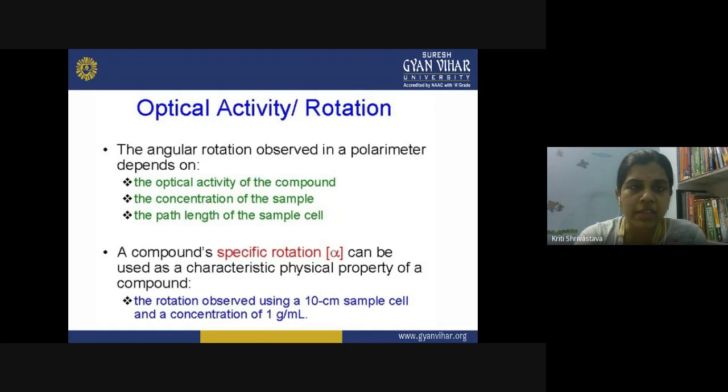So for specific rotation, some conditions have already been mentioned, like the rotation that is observed using a 10 centimeter sample cell. So we have made our path length constant. The sample cell will be of only the 10 centimeter dimension, so the path length will be constant here. Then the concentration should be 1 gram per ml. And when you have put these conditions in your experiment, then the optical activity you are measuring will be your specific rotation, which we denote by alpha.